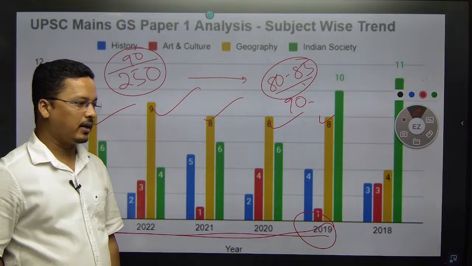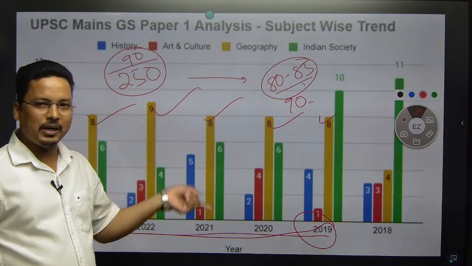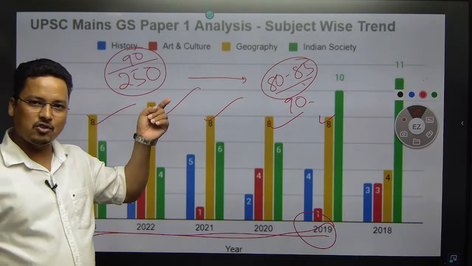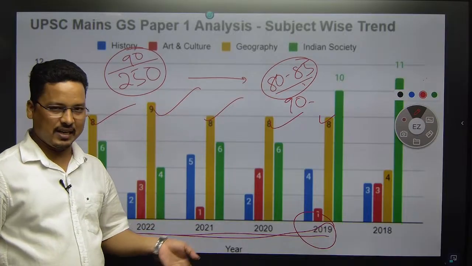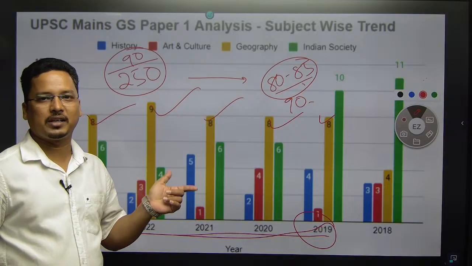And that is why geography is a dominant subject. It is dominating in UPSC paper 1, and it is dominating in OPSC paper 1 this year. This year OPSC paper 1 was also dominated by geography.